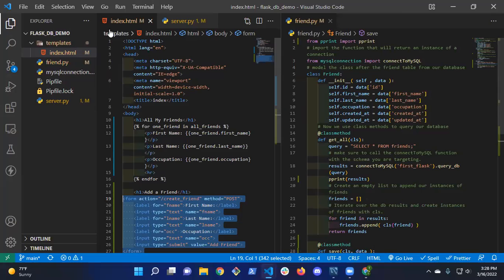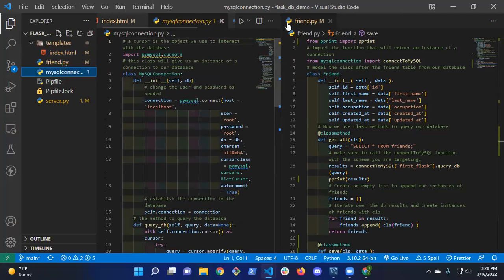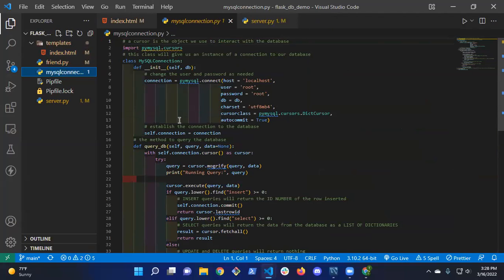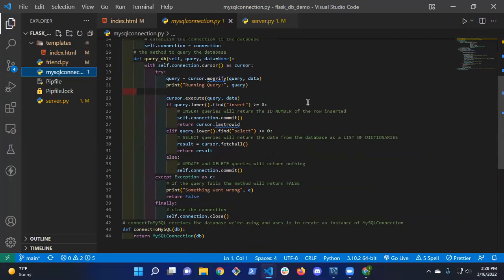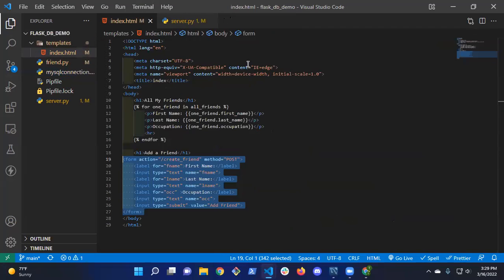No, no. That's why I said if you weren't following me when I was going over it, then don't worry too much about it. Like I said, I don't understand everything that's going on in here. So for each Flask application we make, we're just going to copy and paste this. Actually, you're going to make a template that you use over and over again. So this MySQL connection, we're going to put it into a folder tomorrow, but for right now, nothing ever changes in here. Okay, any other questions?